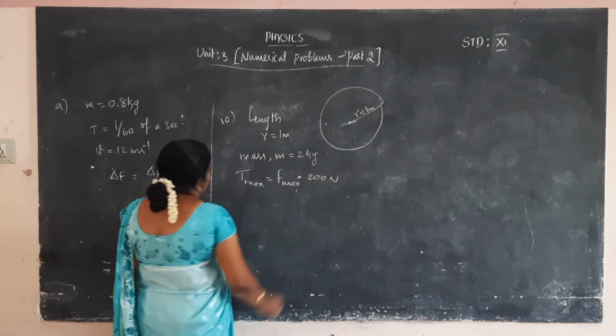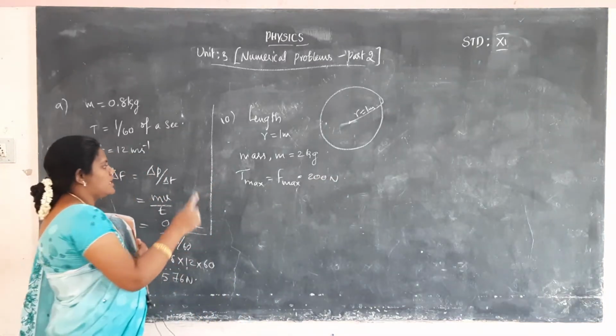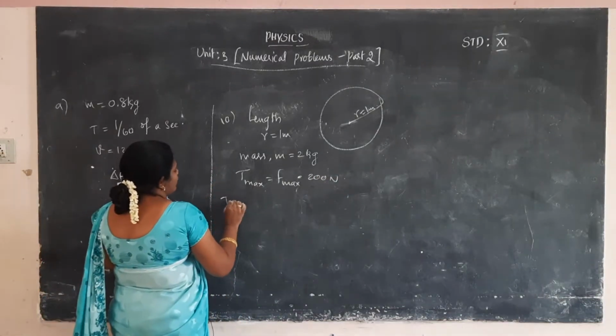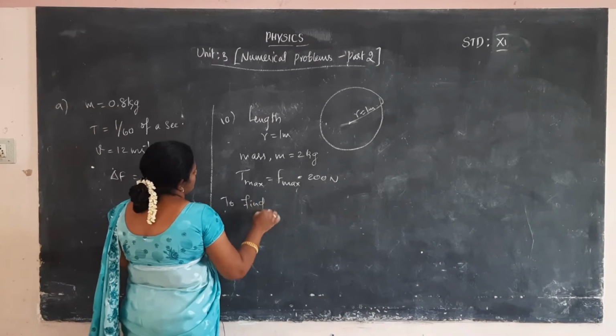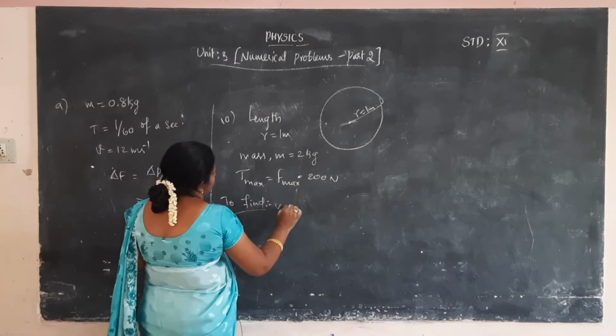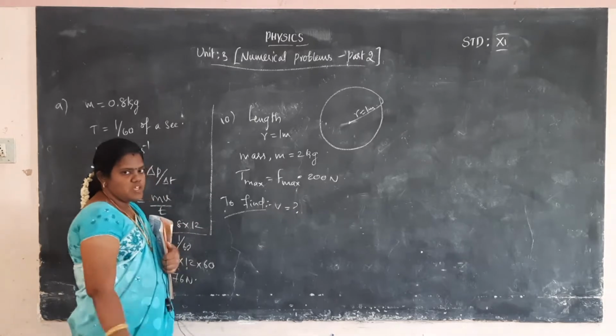So we want to calculate speed. These are the given values. What will we find out now? Speed. Speed V is equal to question mark.